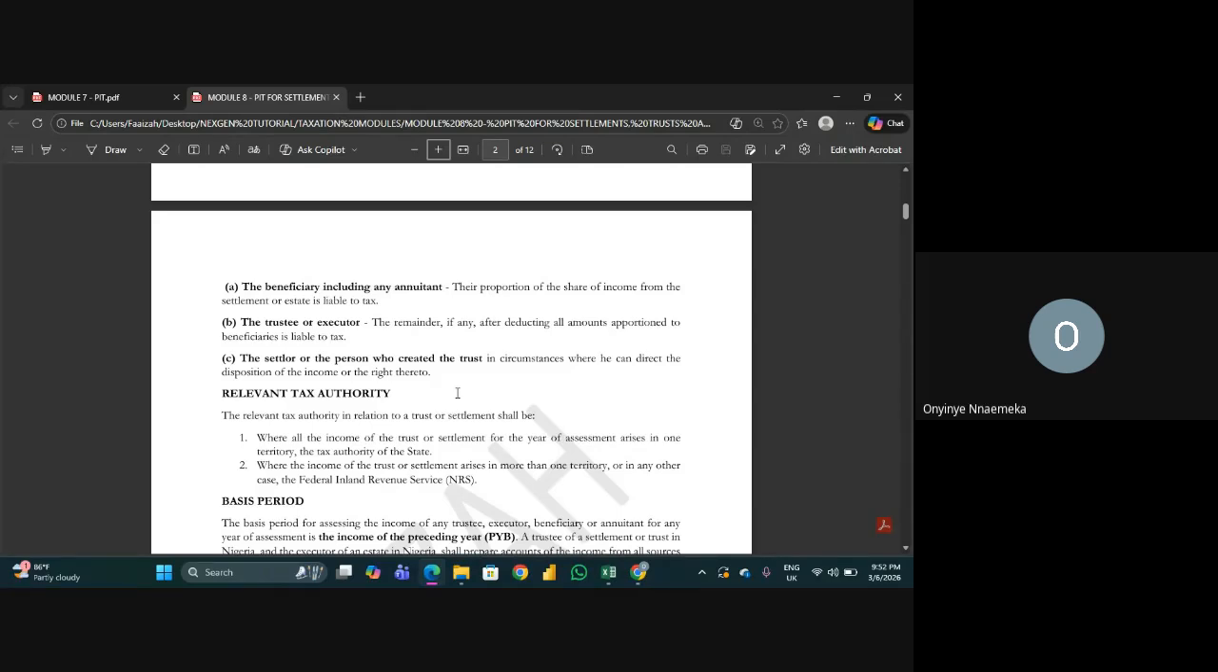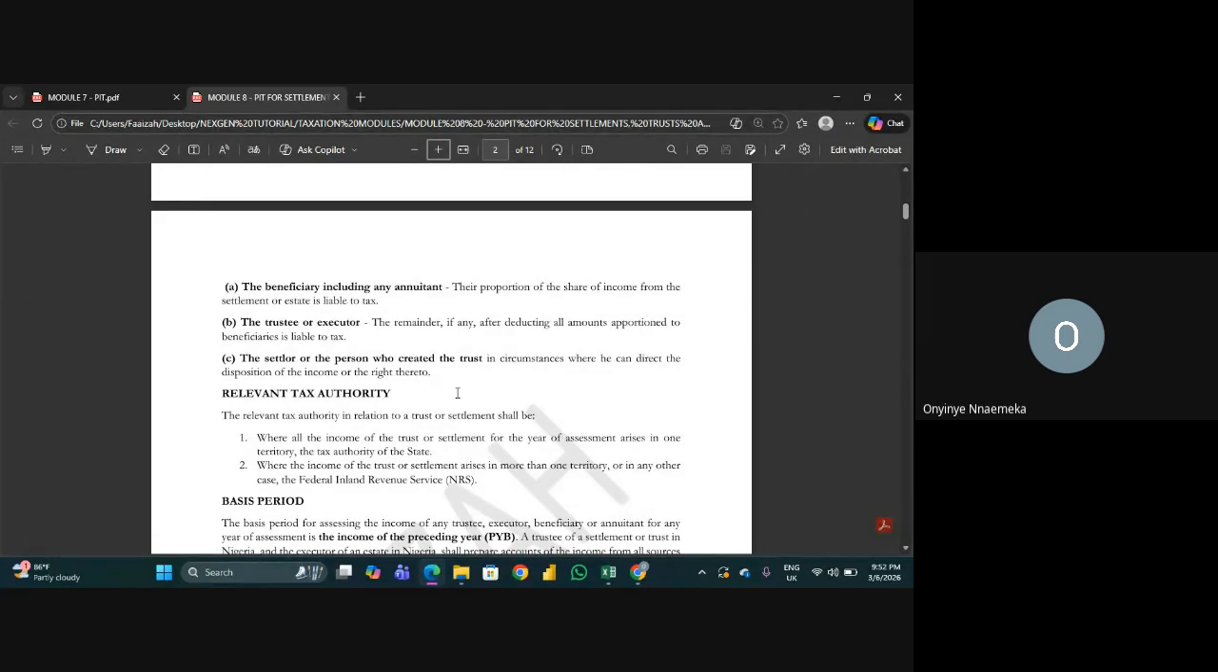Number two, the trustee or the executor. Remember, executor is in charge of will, trustee is in charge of a what? A trust. The remainder, if any, after deducting all amounts apportioned to beneficiary is liable to tax. So in this case, it's not everything that the trust has that was distributed. Like I said, it could be an ongoing business. A trust could cover an ongoing business. So now after giving these people the money, from the profit that remains, we tax that profit, right?